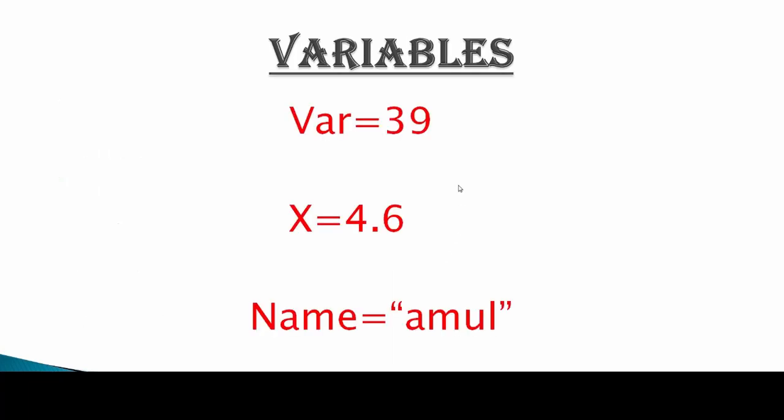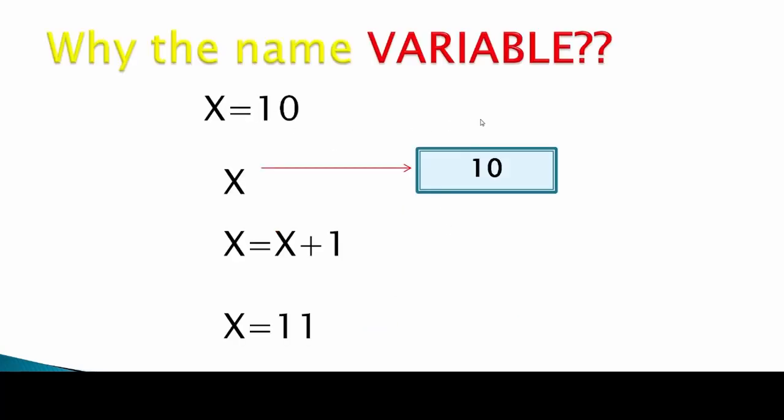Okay, next, what are variables? Variables are nothing but the name given to some value or information. For example, VAR is equal to 39. Here 39 is a value, right? VAR is the name given to that value. So this is a variable. To create a variable and to name it, we use the assignment operator that we can see here. On the left side of the assignment operator, the variable name will be present, and on the right side the value will be present.